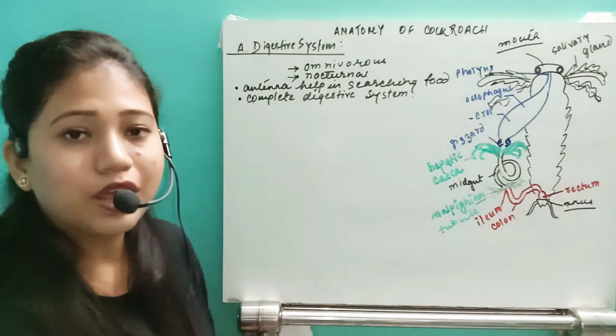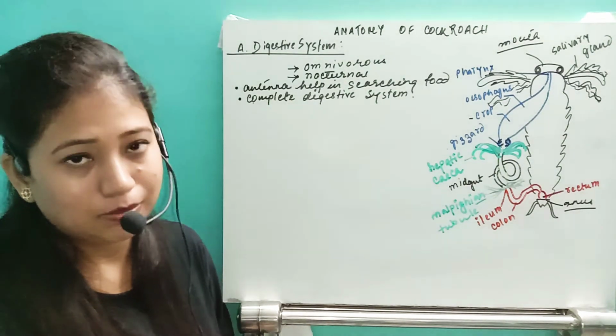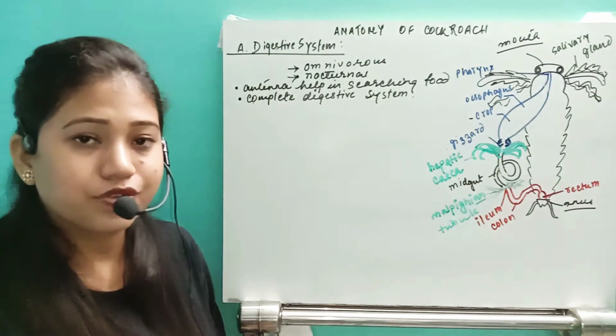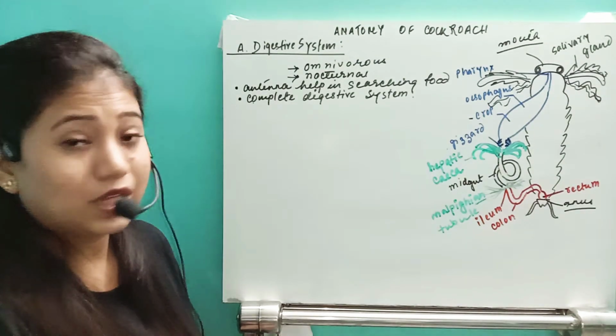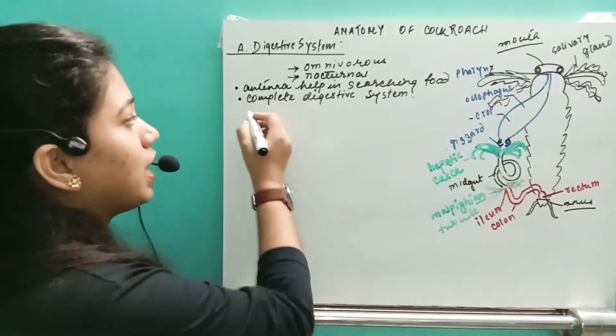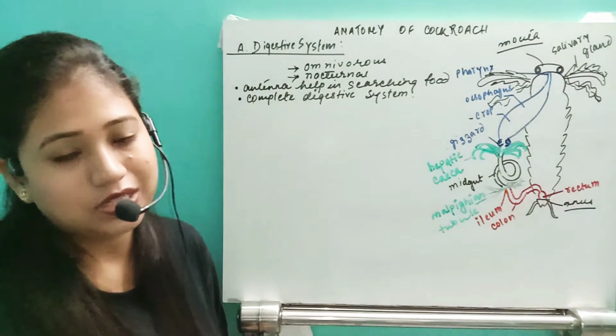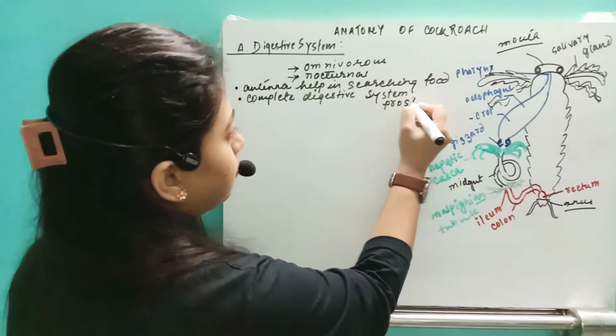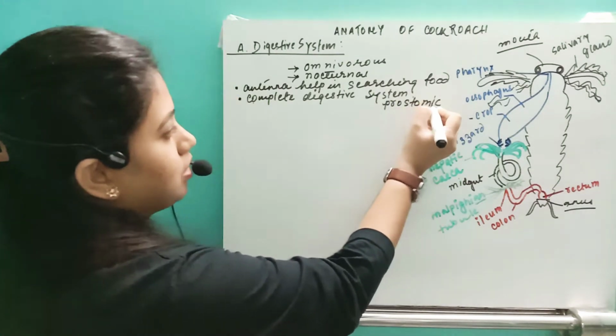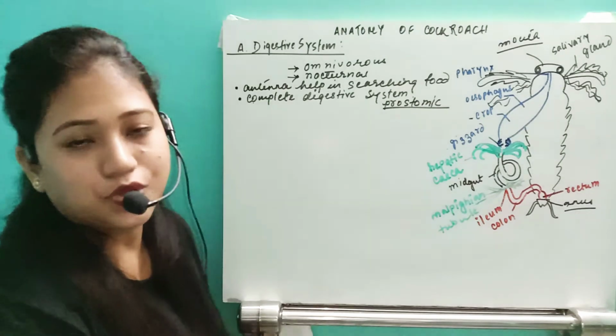In case of arthropoda, they belong to the protostome animals. So this organism first forms the mouth, and then they will form the anus. So this is the first part. They are going to have the complete digestive system, and they are going to be protostome animals. Okay, so this organism is a protostome animal.